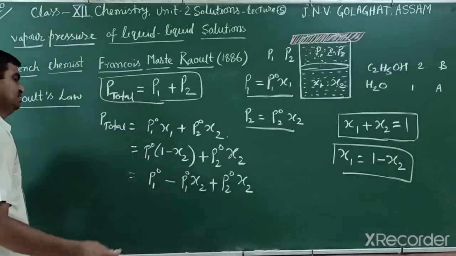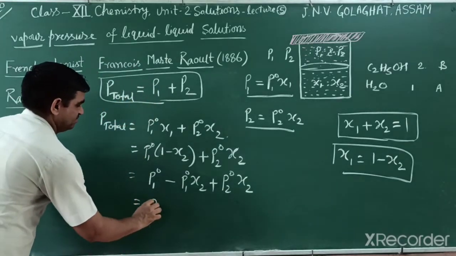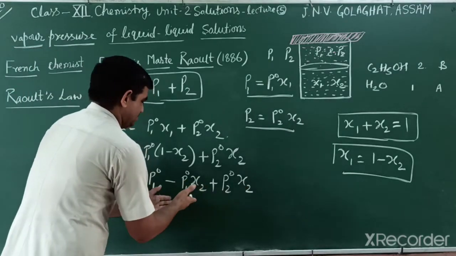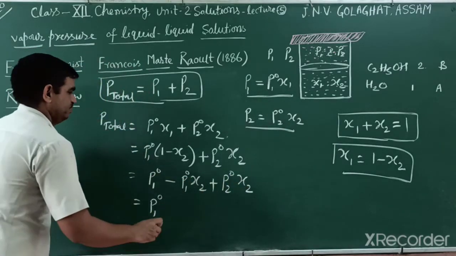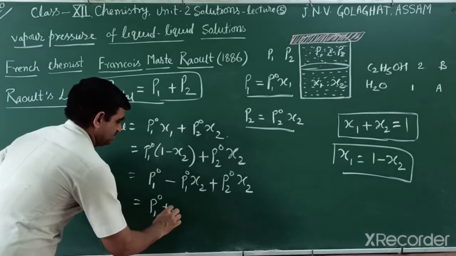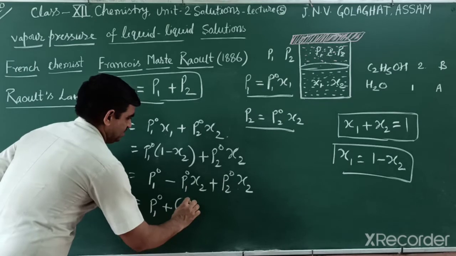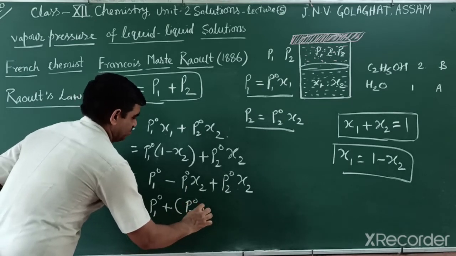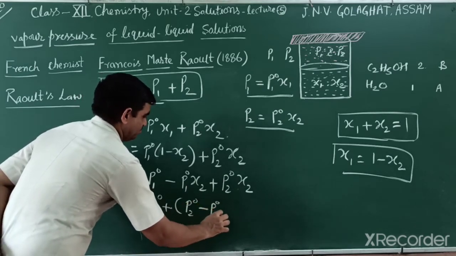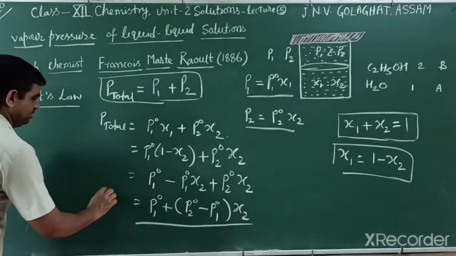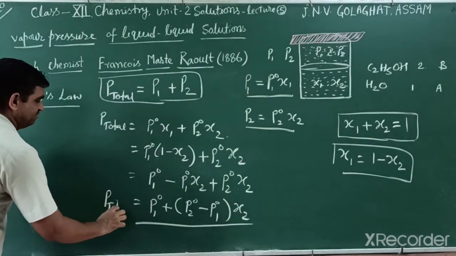Or we can explain it another way. If you take the P01 term first, and then the lower one, then you write plus this. If you write the first one, then the mole fraction of the second component times P02 minus P01 is equal to this one. So this is known as P total.